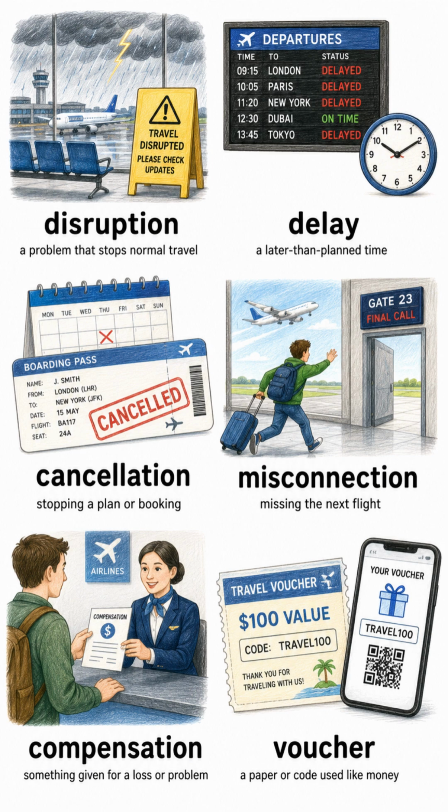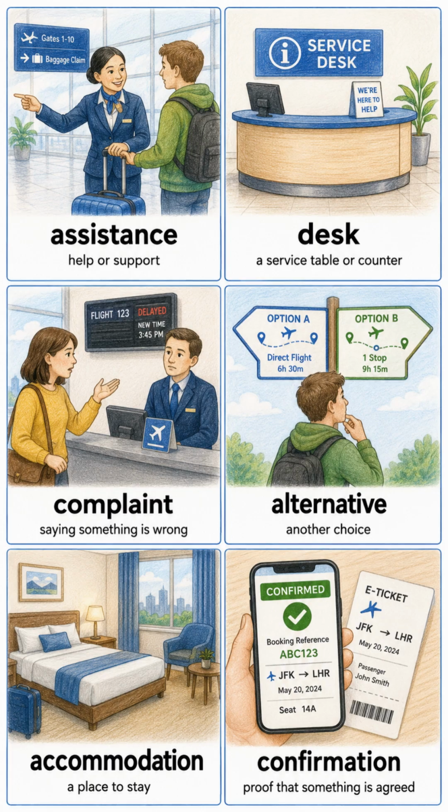Disruption, a problem that stops normal travel. Delay, a later than planned time. Cancellation, stopping a plan or booking. Misconnection, missing the next flight. Compensation, something given for a loss or problem. Voucher, a paper or code used like money.